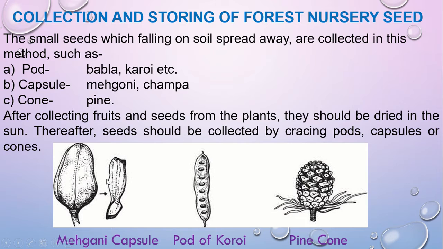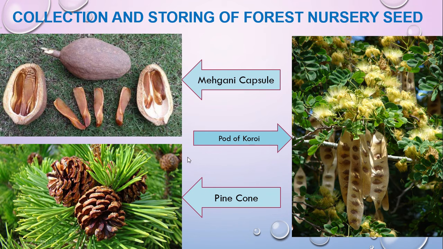Like the first one is mahogany capsule. That means from the mahogany plant you can observe this type of fruit, and after that you can get the seed from inside the fruit. This is called a capsule, and this one is called a pod, and you can find this type of pod in the koroi plant, and you can get a seed from this pod. And this one is pine fruit, and this is called a cone.